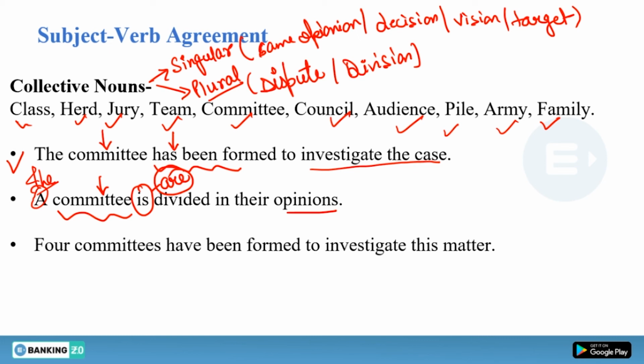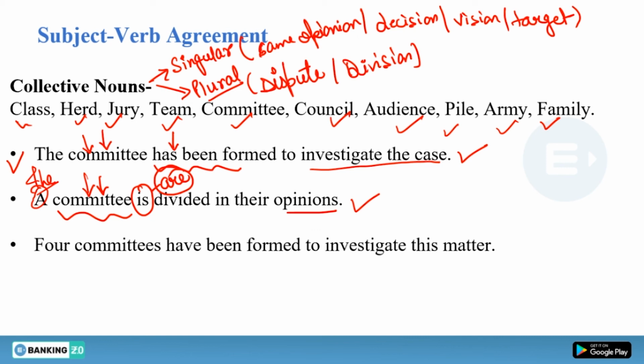Now the third sentence is: four committees have been formed to investigate this matter. In the first sentence we have seen committee as a singular noun. In the second sentence we have seen committee as a plural noun. But we can use committees as well.